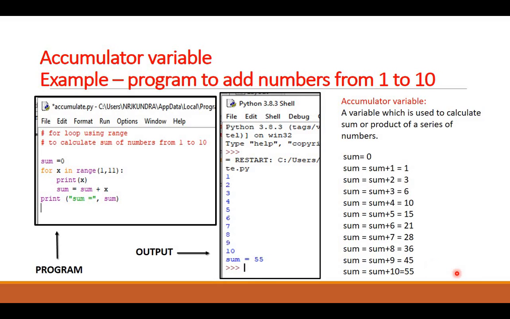So in this particular example, which one is the accumulator variable? Sum is the accumulator variable here. This way it works, and if we put a multiplication sign here instead of addition, we will get the product of all the numbers. But in that case, the initial value should be 1. Otherwise, the answer will be 0. This way we can get the addition or the product of a range of numbers.